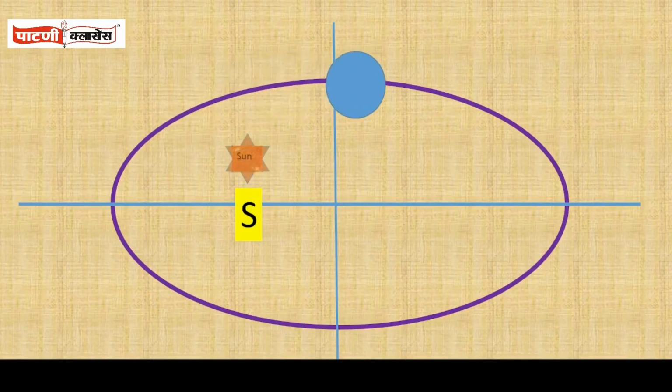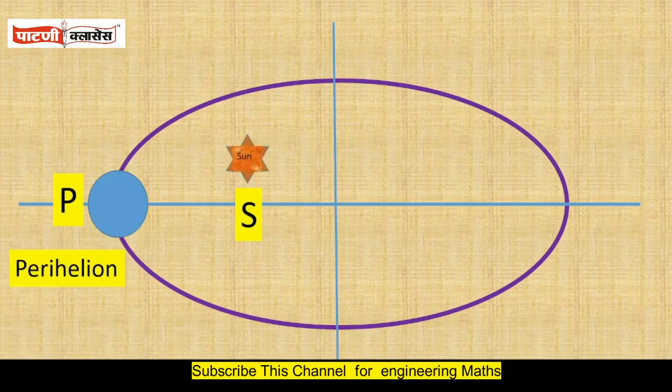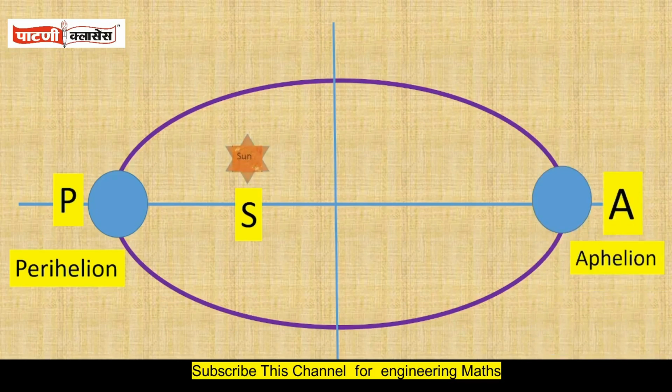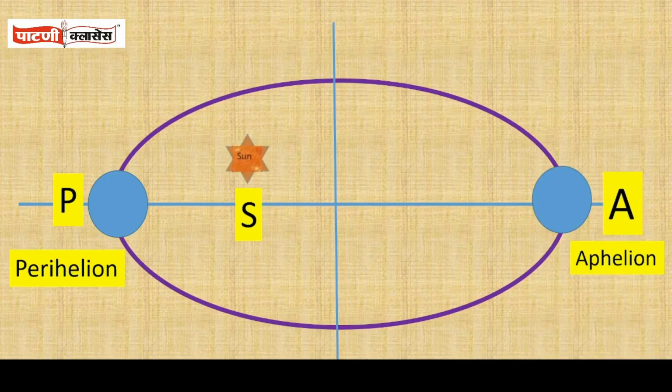The one is called aphelion and the second one is called perihelion. The point P, which is closest to the Sun, is called perihelion, and the point A, which is farthest from the Sun, is called aphelion.